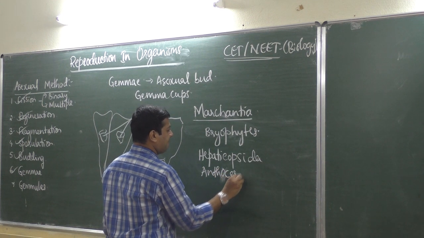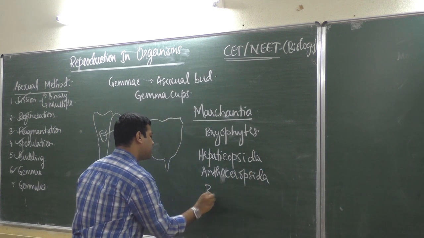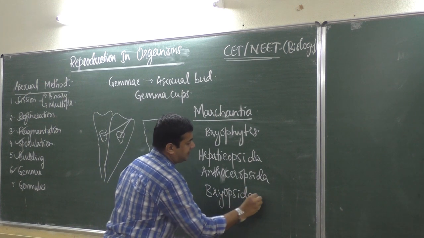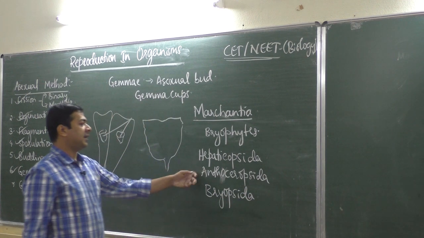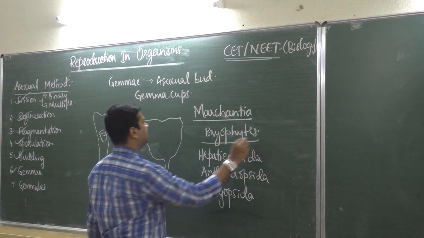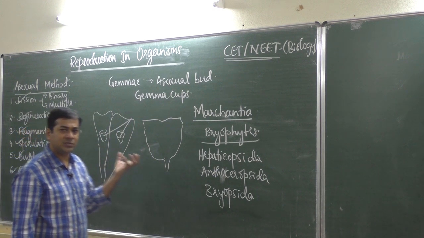These are the three classes of bryophytes where you find these gemma cups, asexually produced cups.